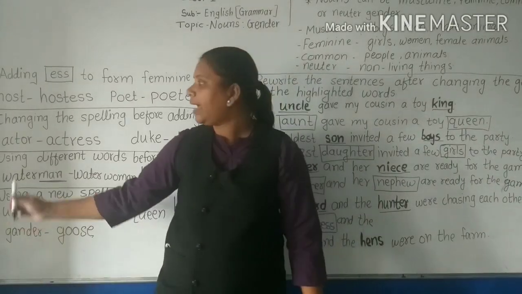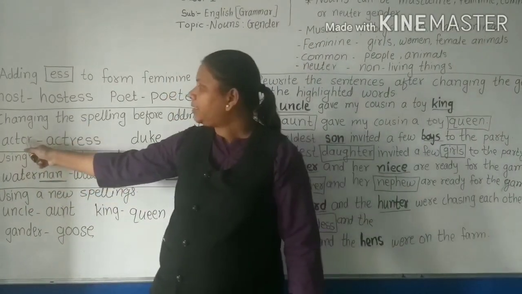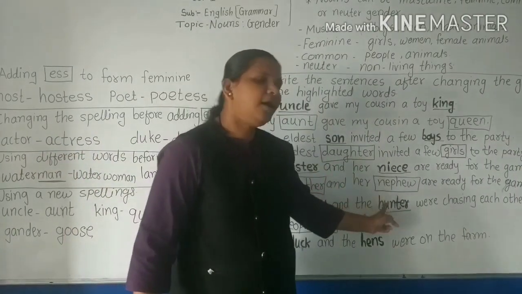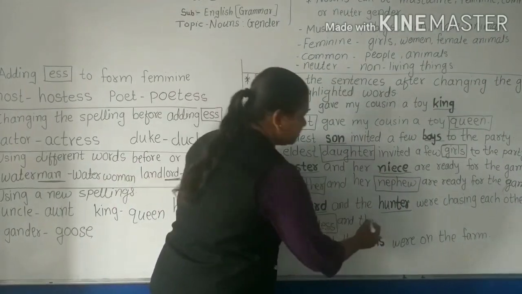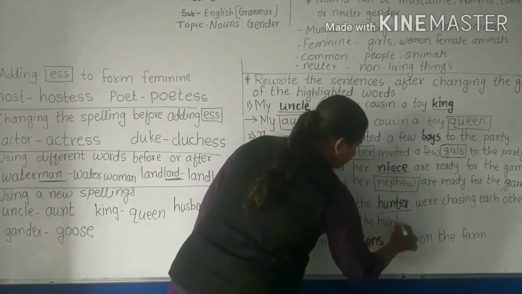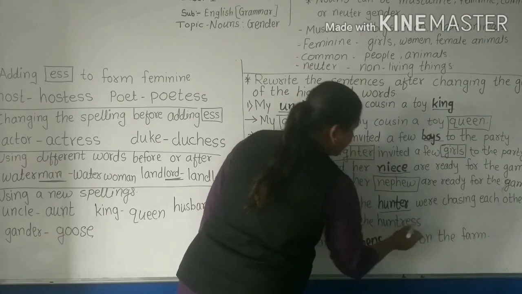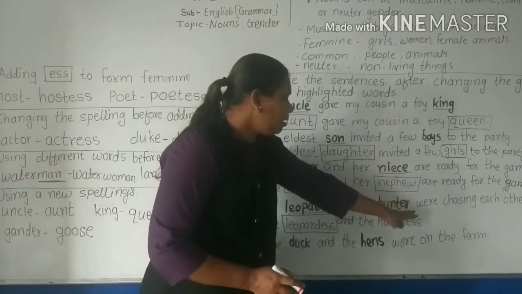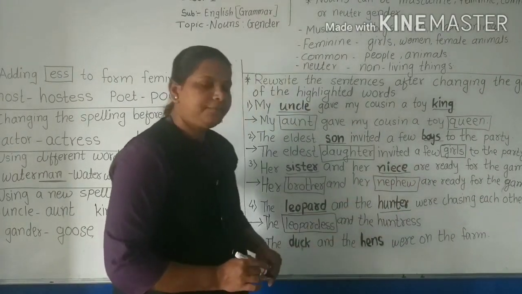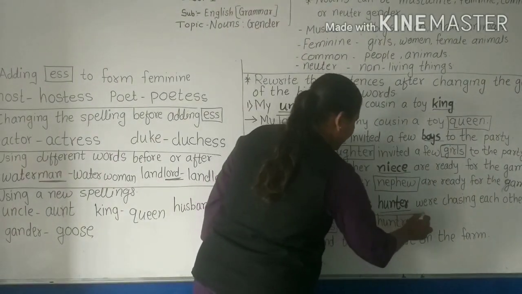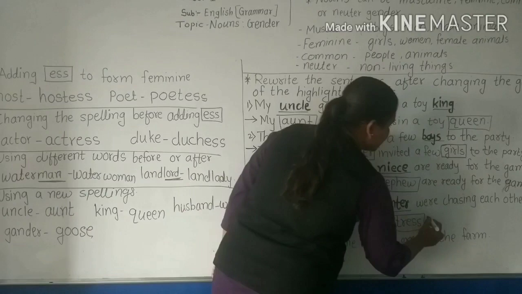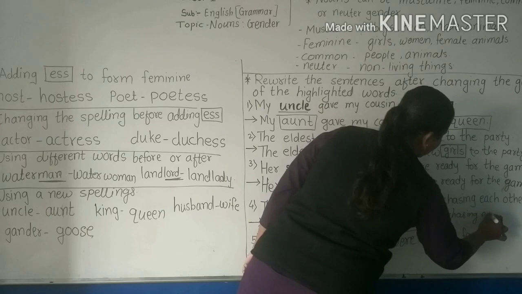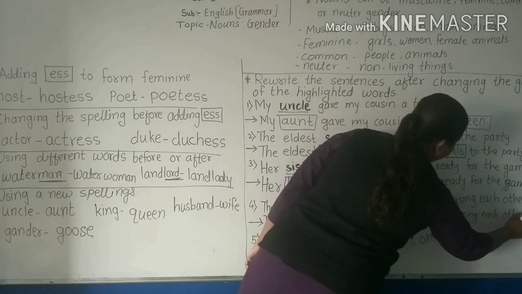The same way as we have seen actress, we will write here hunter, huntress. Here before R the vowel is there, that has to be skipped, and TRESS. Okay, so the leopardess and the huntress were chasing each other. Fine.